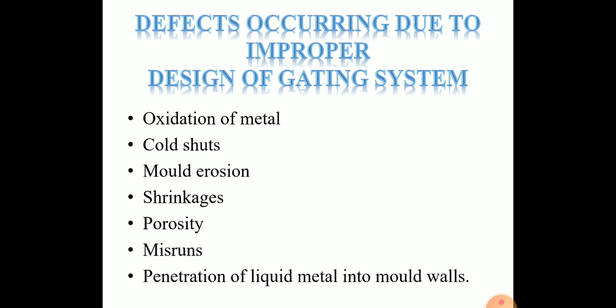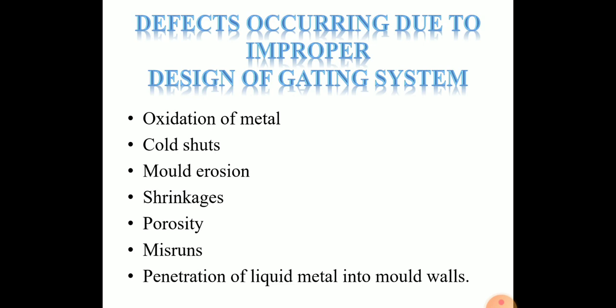Then last one is the penetration of liquid metal into the mold wall. This defect occurs due to erosion of sand from the mold or core by the molten metal. These are caused by either large grain size of sand, soft ramming, molding sand or core having low strength, and high pouring temperature of metal. Then remedies are use sand having finer grain size, provide a harder ramming, increase the strength of sand, adjust the proper pouring temperature.